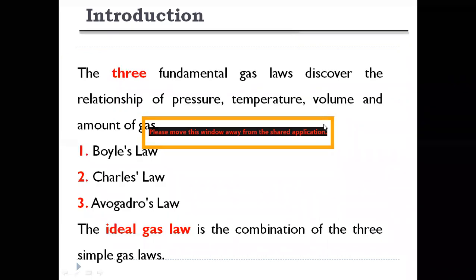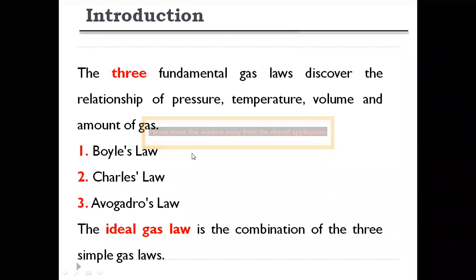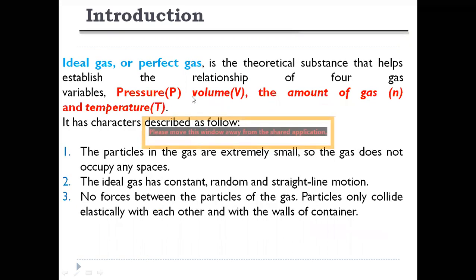There are 3 basic laws: Boyle's law, Charles' law, and Avogadro's law. If we combine these 3 laws, we will get the relationship between pressure, volume, temperature, and amount of gas. We have already seen these variables.